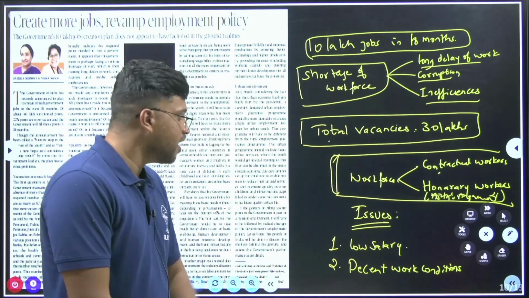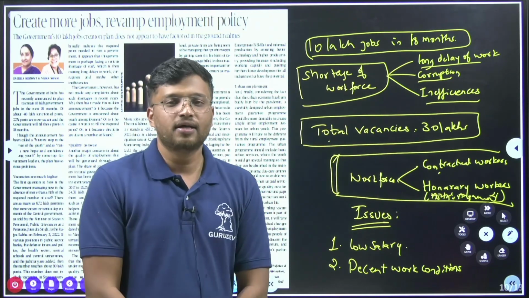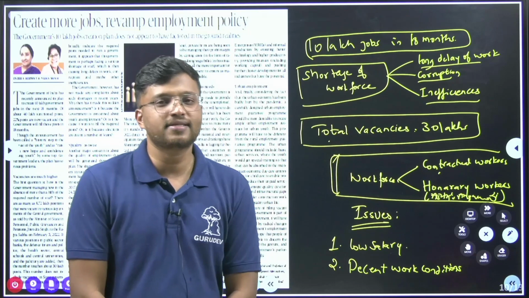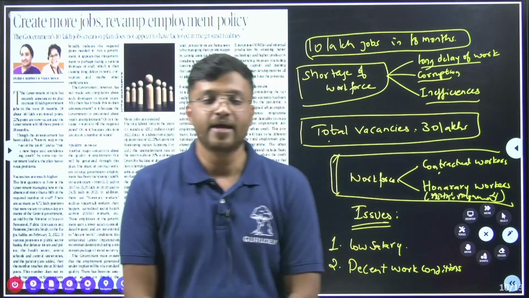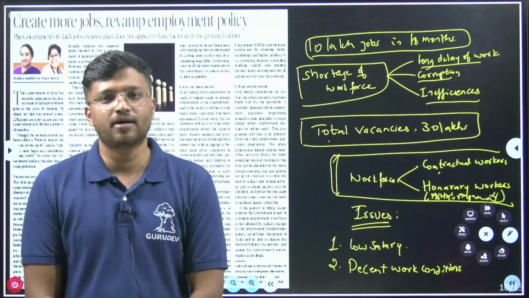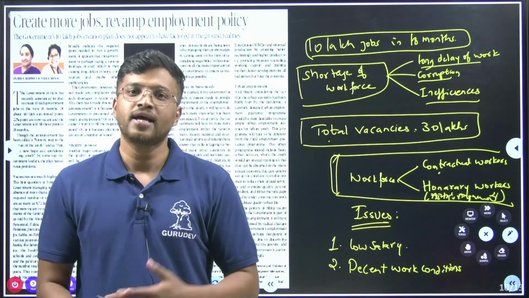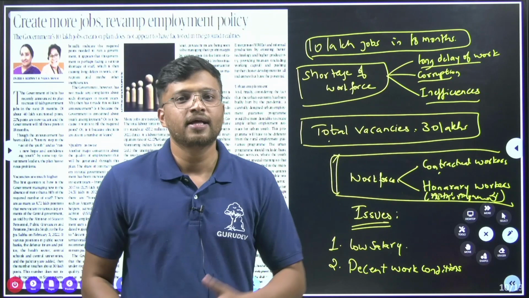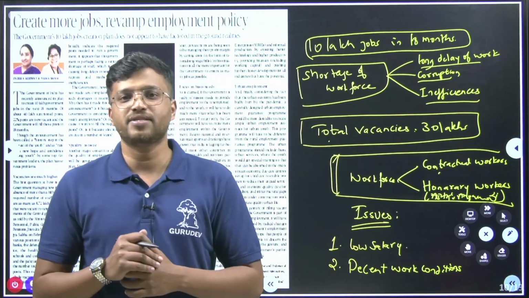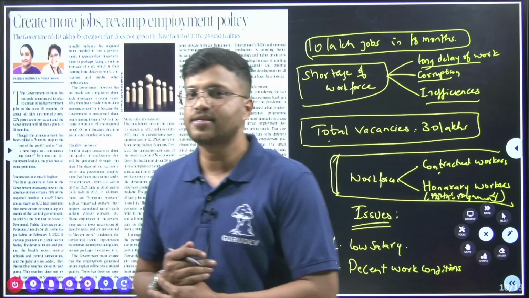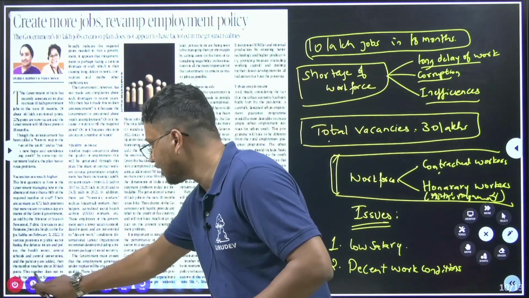The issue is the low salary as well as decent work conditions. Okay, there is a lack of decent work conditions for them. See, last year only we have seen this huge protest that was done by these ASHA workers, Anganwadi workers. They were demanding the same issues, that the salaries that are being paid to them are very less, as well as the working condition is not decent for them. Fine. So this is the issue firstly mentioned in the article.